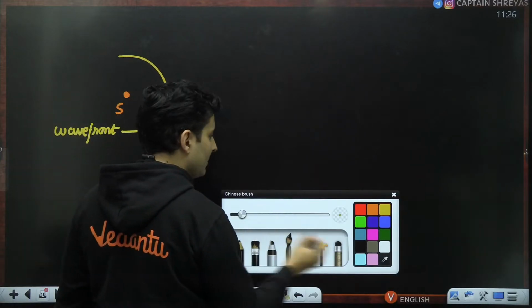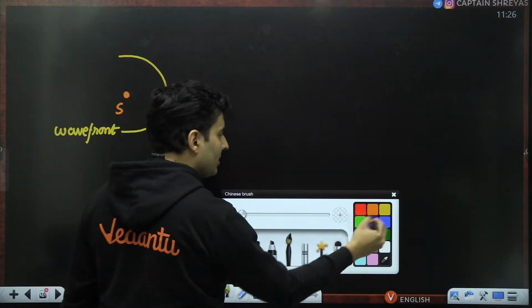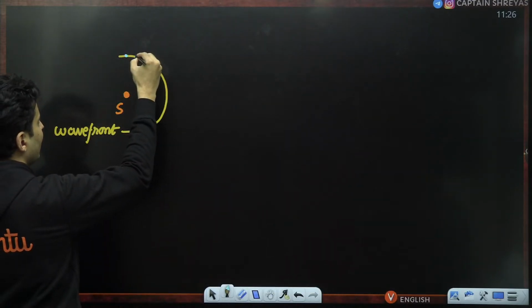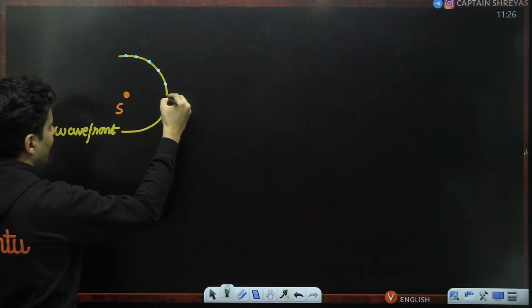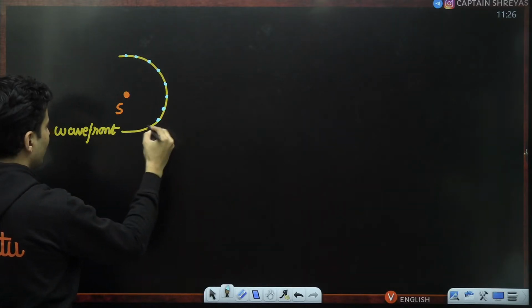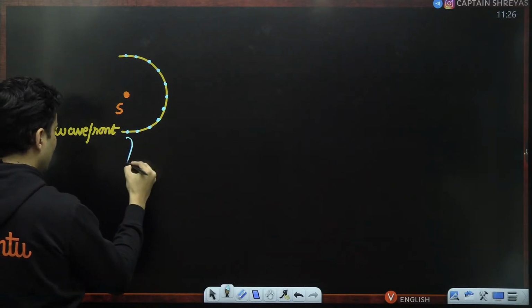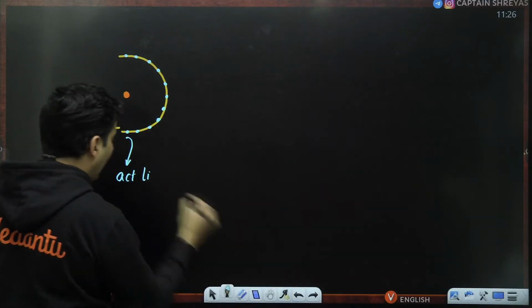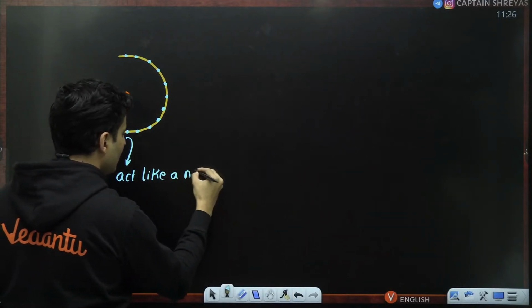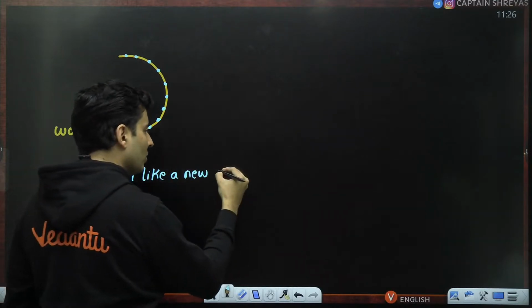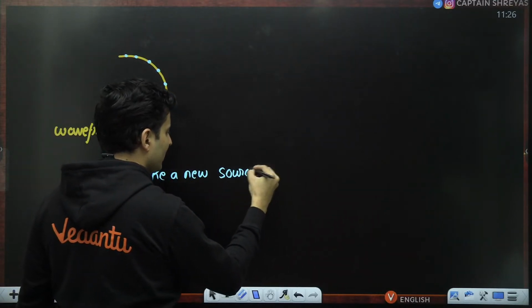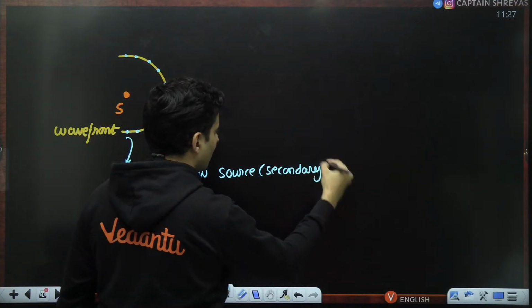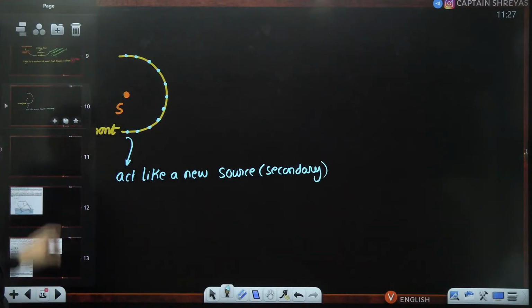Now what he says is that each point on this particular wavefront, there are infinite such points, so I'm just showing a few of these points, each point on this wavefront will act like a new source, but this source is not the original source, so I will call it the secondary source. Each point will act like the secondary source.